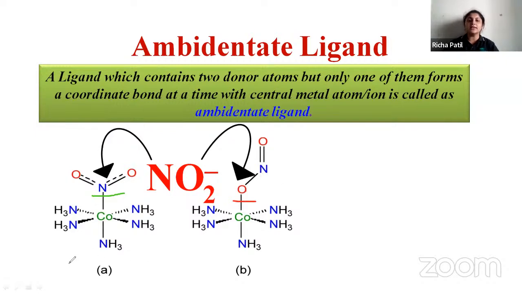So a ligand, it consists of what? So this is a ligand. NO2 minus is a ligand. It consists of two donor atoms, but only one of them will coordinate at one time with the central metal atom. So then it is called as what? It is called as ambidentate ligand. So we'll go for the next one.